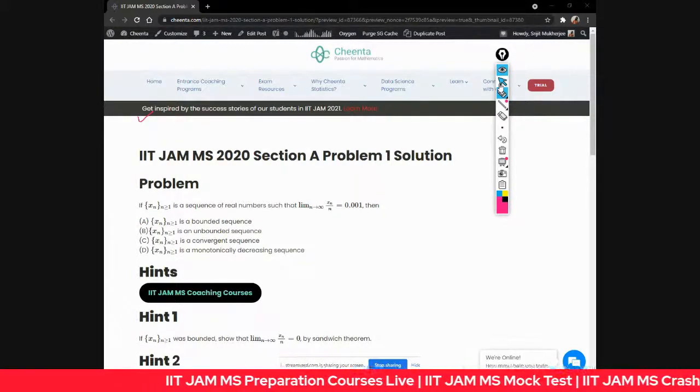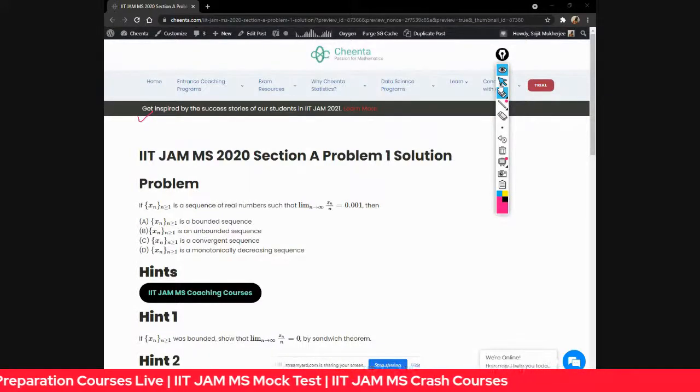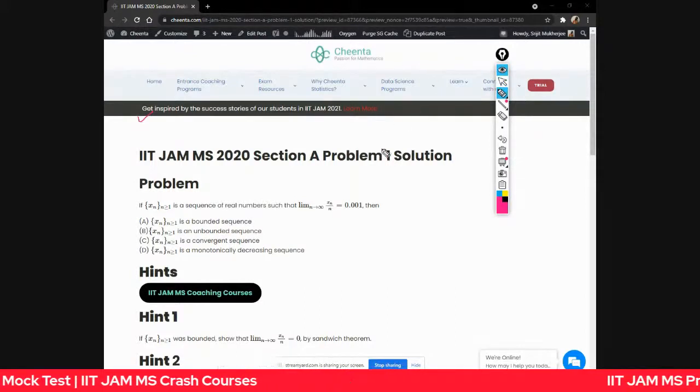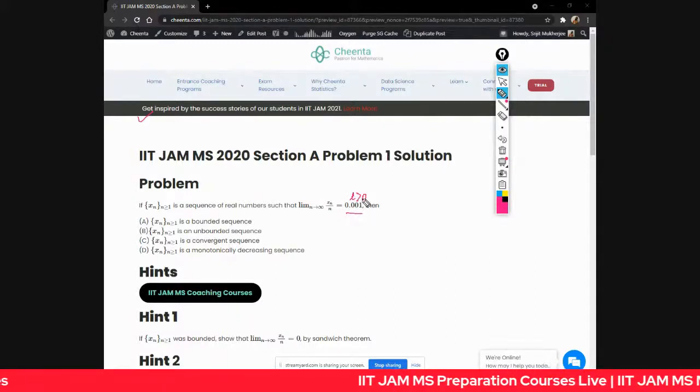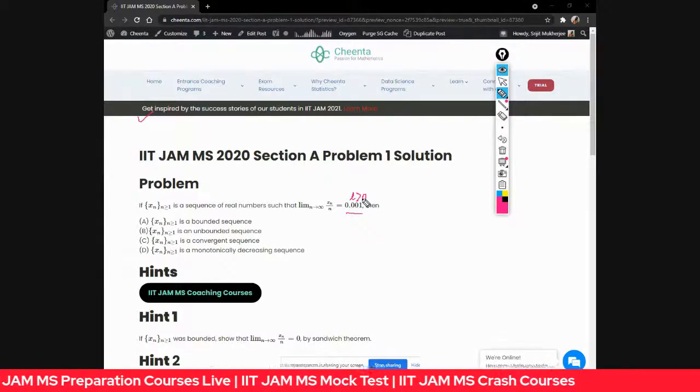This problem makes you understand the limit of a sequence of real numbers. So xn is a sequence of real numbers such that the limit as n tends to infinity of xn by n is equal to some positive limit L greater than 0, you can generalize it. It's asking what is the property of xn? How is the xn behaving?